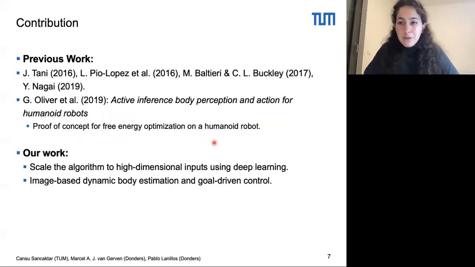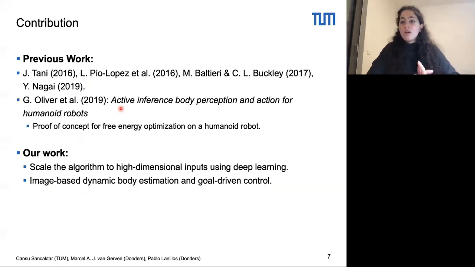The idea of applying free energy optimization and active inference to robotics has been explored in the literature before, and you can find some references to previous work here. We will focus particularly on Oliver et al.'s work, where they use joint encoder values and 3D coordinates of the end effector to perform reaching and tracking tasks via free energy optimization.